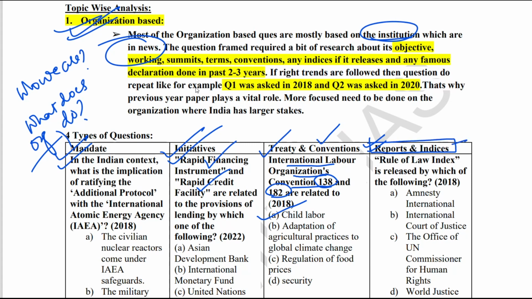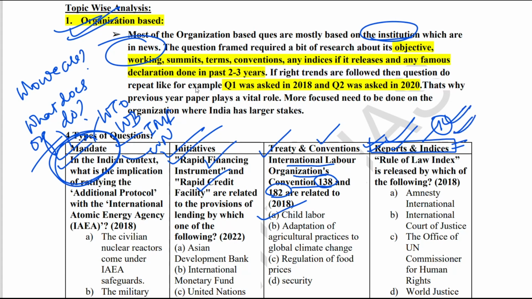This is the favorite section of UPSC. Every year you get at least one question from this section. Every organization of international importance, be it WTO, World Bank, IMF or the United Nations, comes out with some reports and indices.